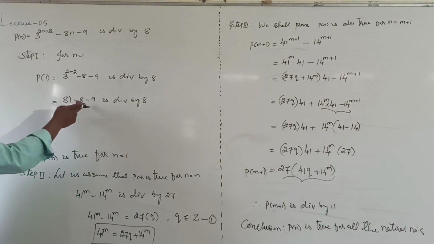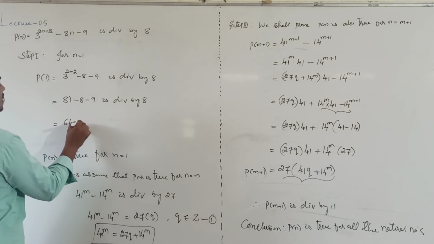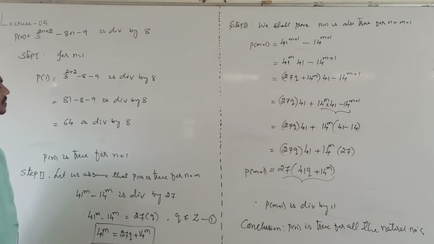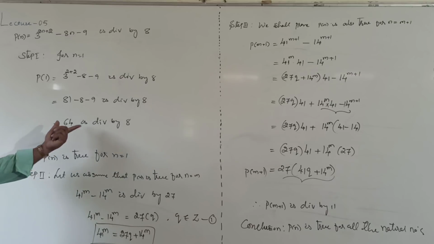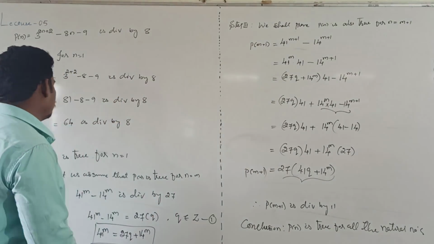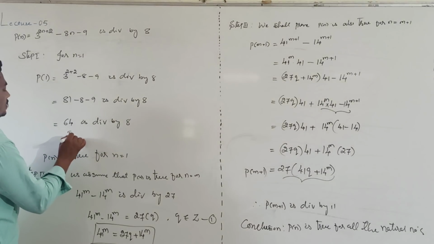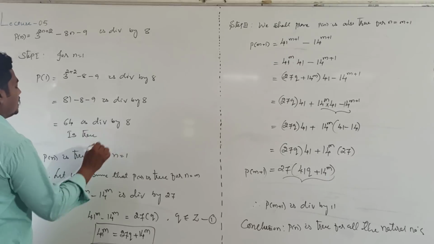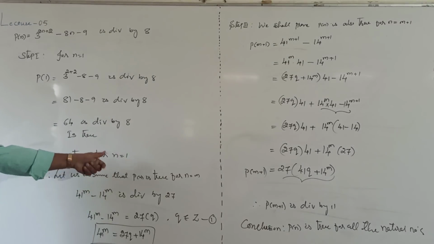This is 81 minus 15, clearly 64 is divisible by 8. Whether it is true or false, clearly it is true because 64 is always divisible by 8. This means P of n is true for n equal to 1.